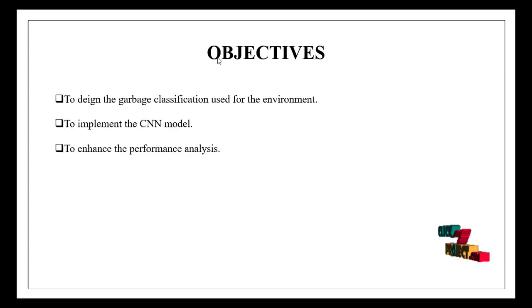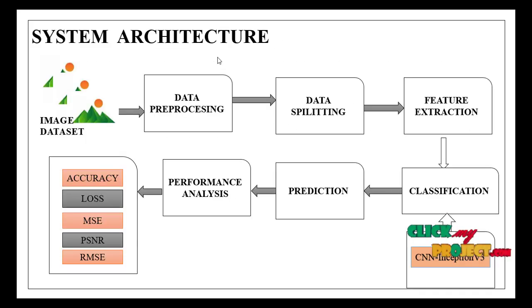These are our abstract objectives. Design a garbage classification system used for the environment. Implement the CNN model with an accuracy of 97% and then enhance the performance analysis. This is the system architecture. From the image dataset, we pre-process all the images, split the data, extract the features, and classify using the CNN, followed by prediction and performance analysis of accuracy and loss.